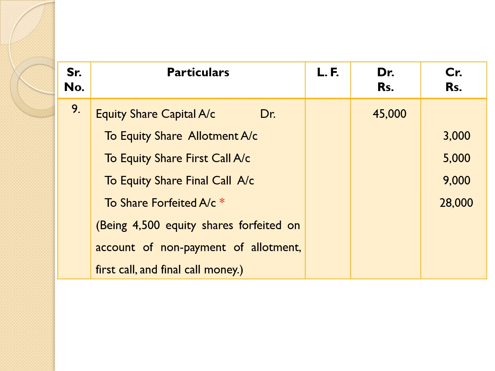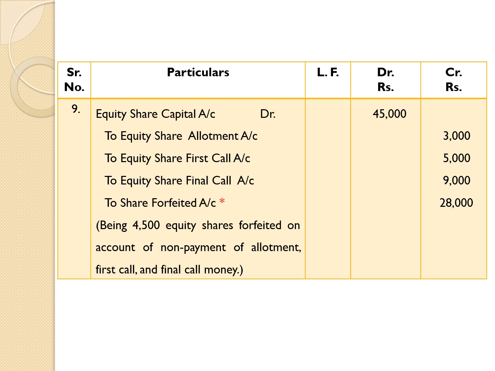Therefore, we are mentioning the names of those stages: to equity share allotment account, to equity share first call account, and to equity share final call account. Also, we are considering the actual amount not received on that particular stage.